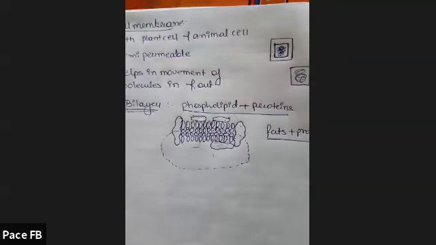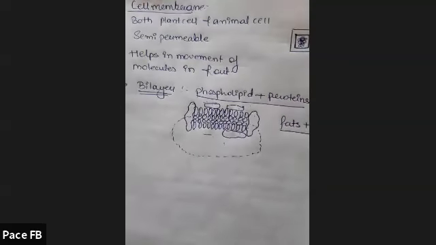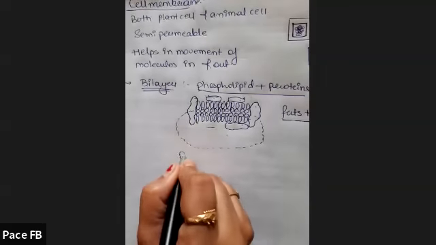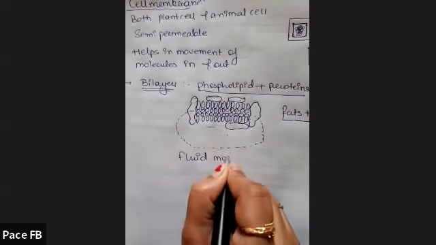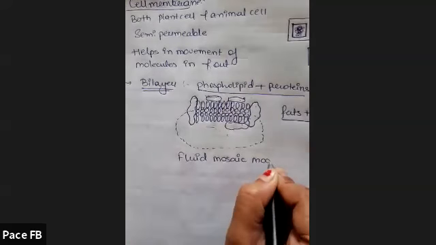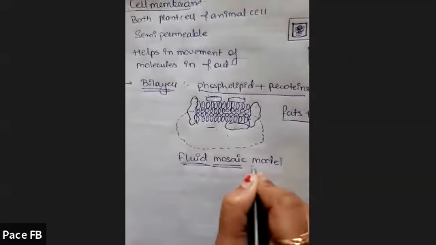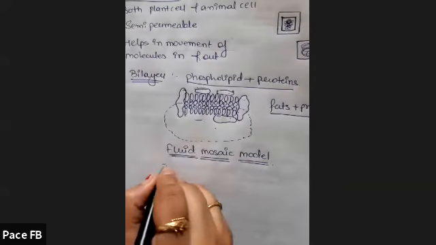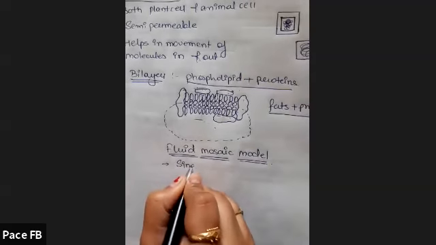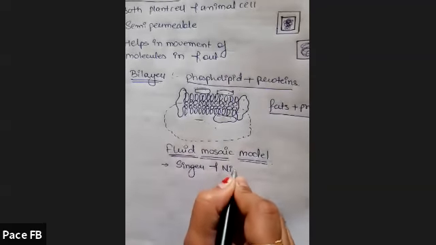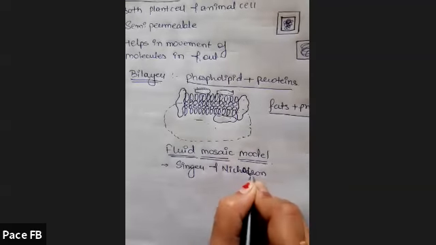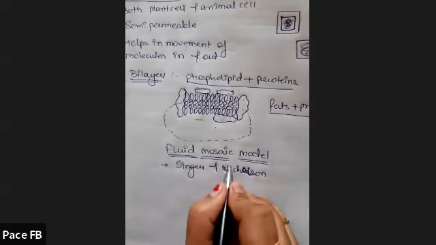Now, there were many scientists who discussed the cell membrane model, but the accepted model which we are discussing right now is called the fluid mosaic model. This model was given by the scientists Singer and Nicholson. You have to remember the name of the model and the scientists who discovered it. Singer and Nicholson. Wait, I'll write it again.